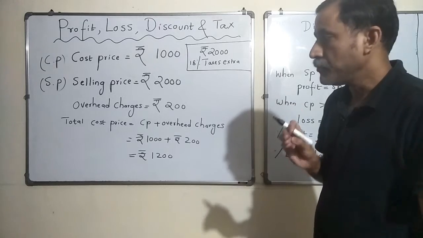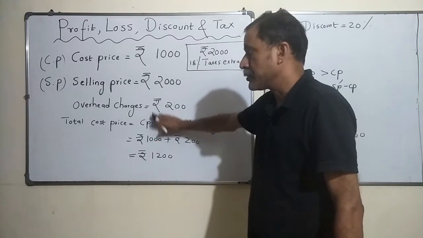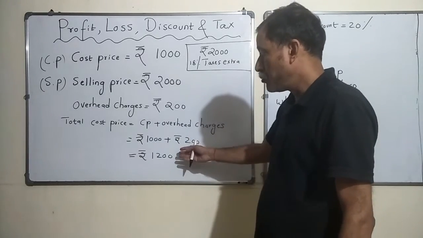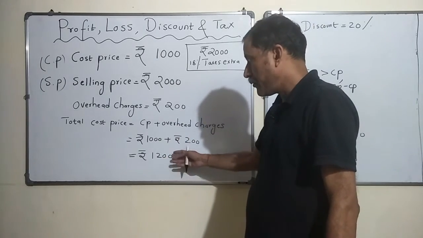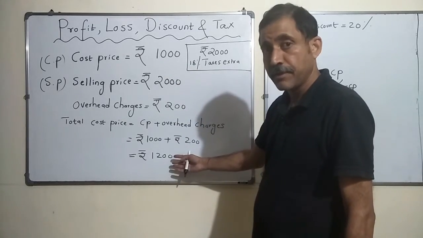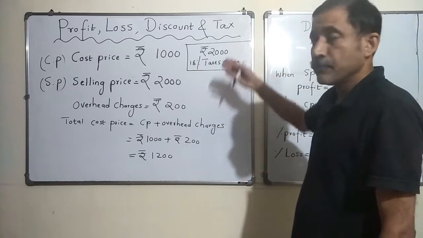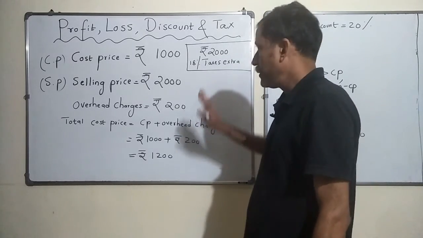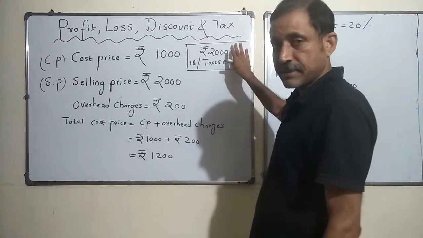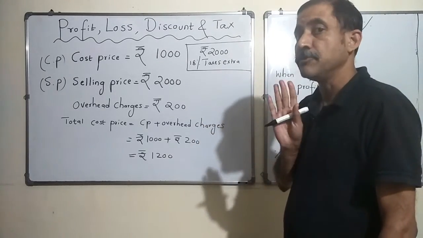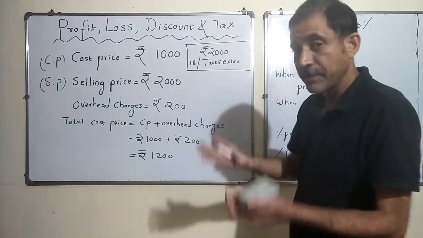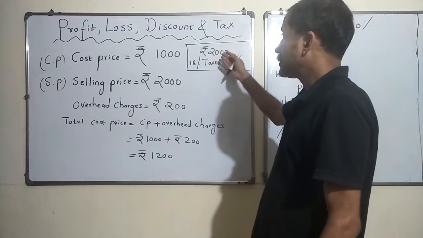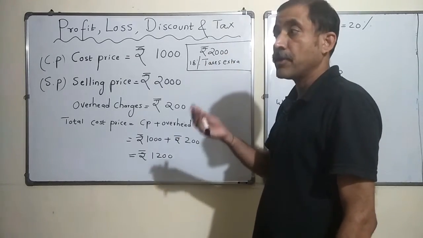The customers who come to buy, they do not know about your cost price or overhead charges, right? You don't tell them, otherwise they would be shocked to see that you bought it for 1000 and maybe another 200, 1200. They won't be willing to pay 2000, right? So you don't tell them the cost price. You just keep quiet. You just tell them that this is the marked price on the article and I'll give you 20% off, and many a times they are very happy. Oh, instead of 2000, I am going to get it for 20% less.